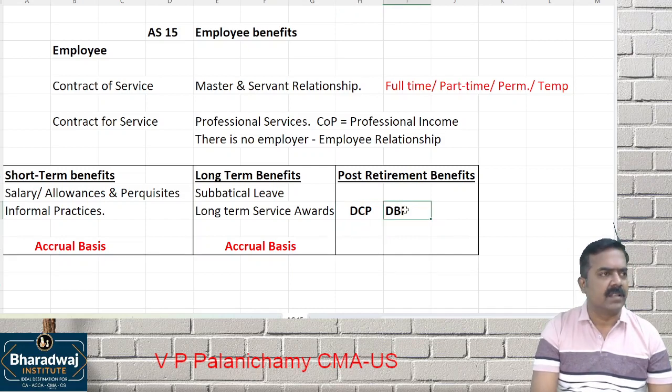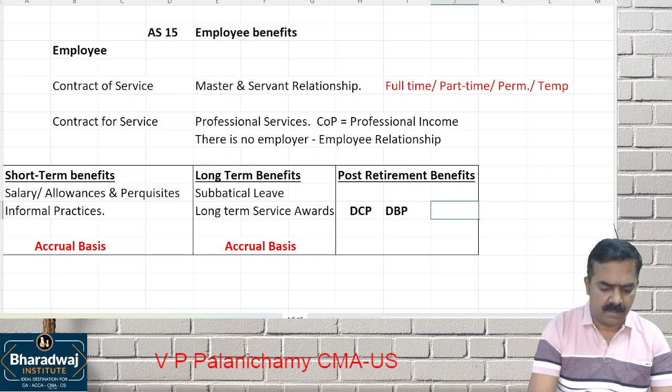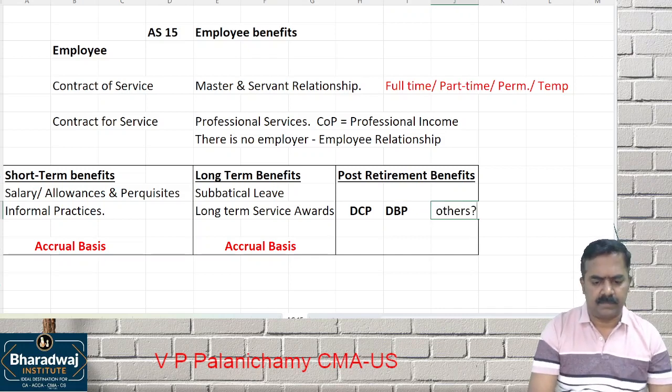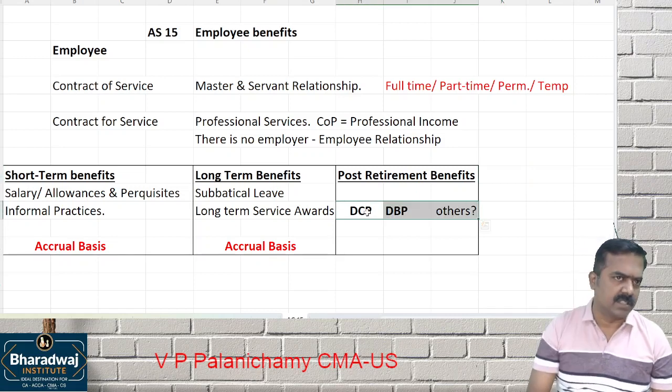Defined contribution plans and which one? Defined benefit plans. Others. This we will learn separately. Okay, separately we have to discuss and learn.